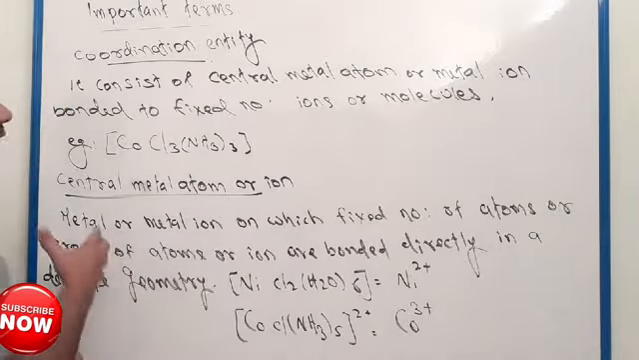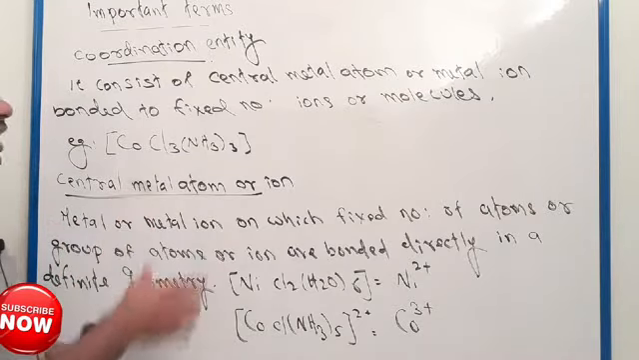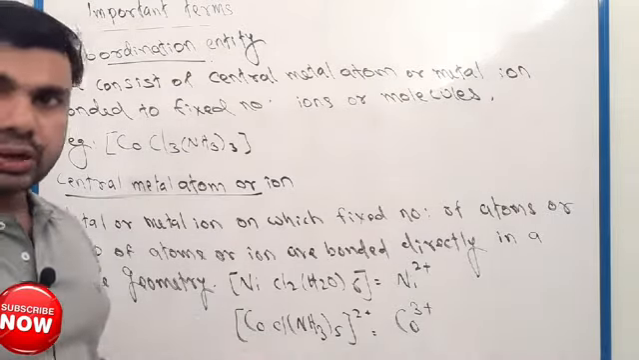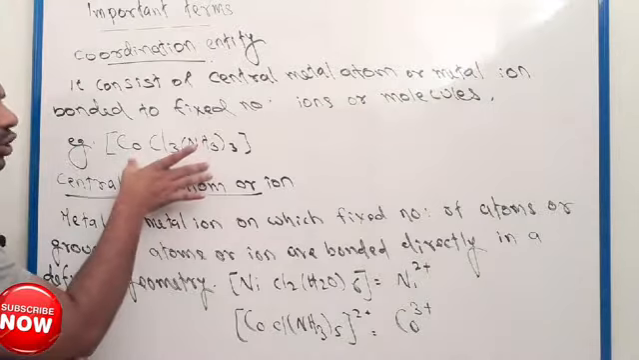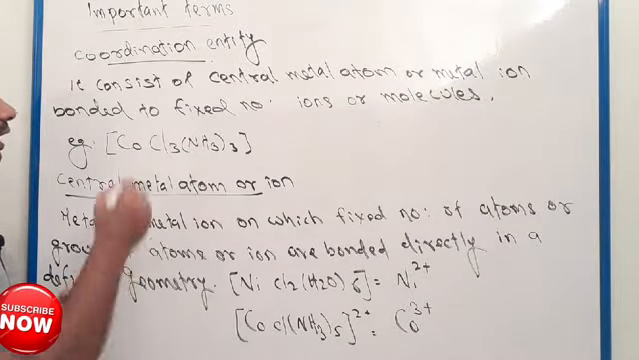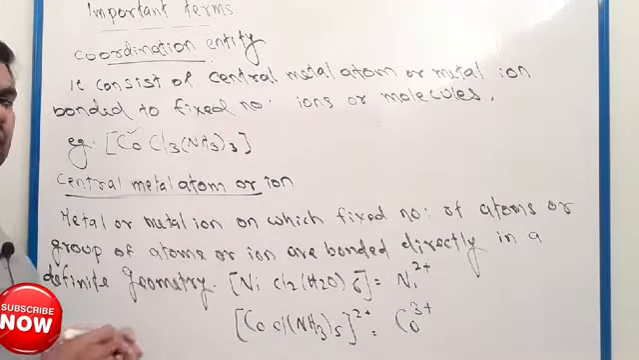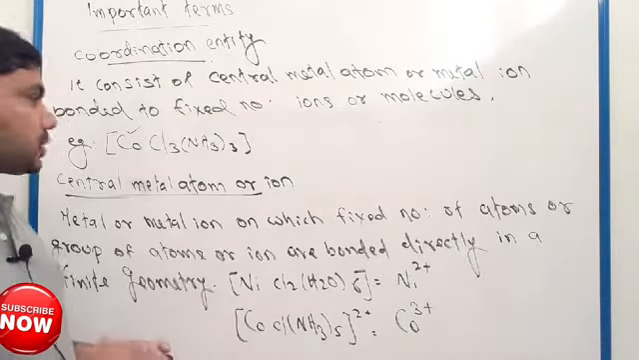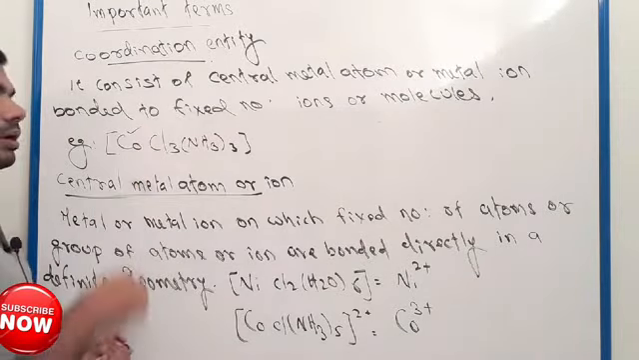Next, we have to understand the central metal atom or central metal ion. We discussed that this is the coordination entity, so here this is the central metal atom.